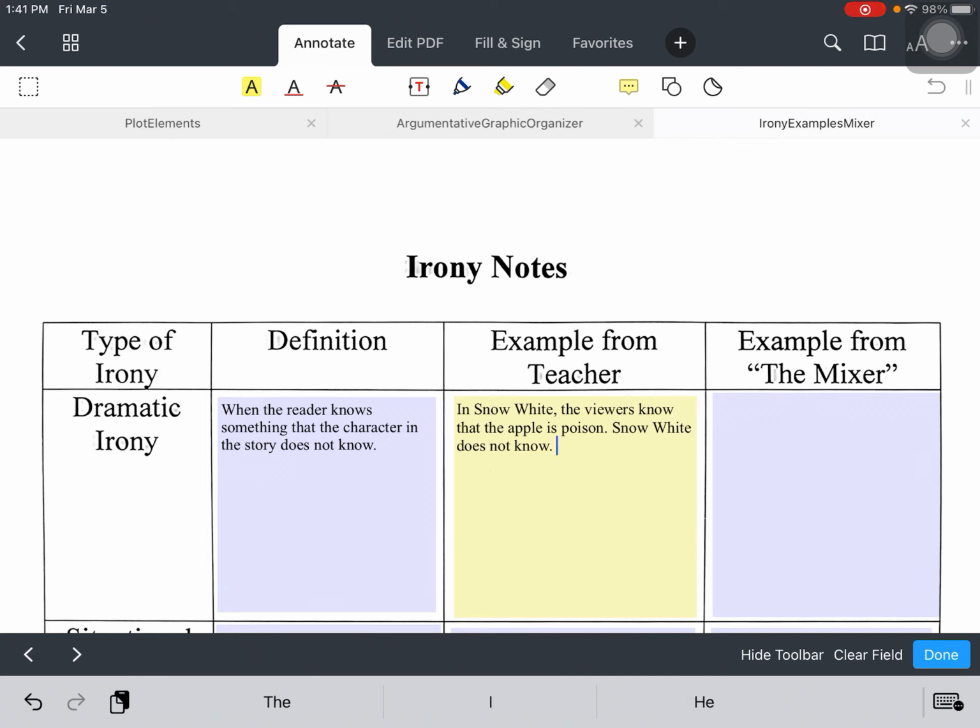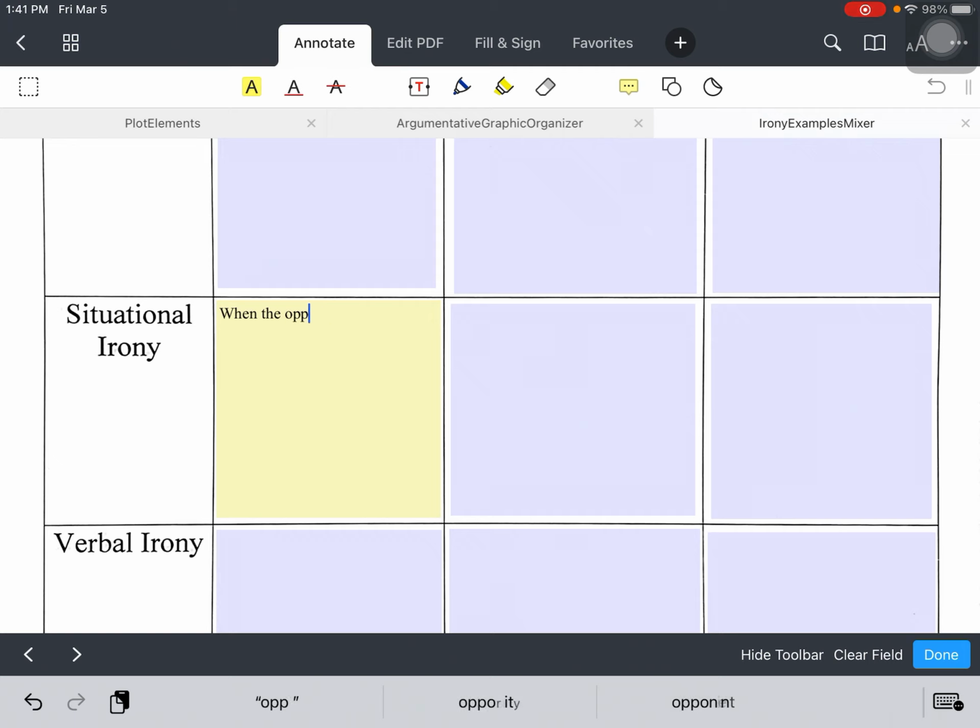Situational irony is the most basic type of irony. Situational irony is just when the opposite of what the reader or character expects to happen, happens. And it has to be ironic because it has to be the exact opposite of what they expect.